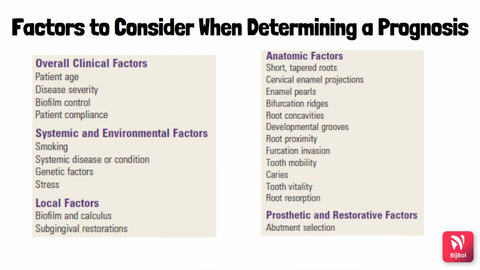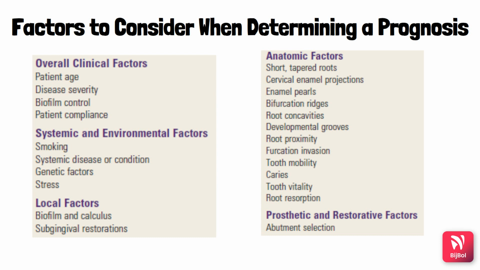So first one is the overall clinical factors. We need to know the patient's age, the disease severity, biofilm control by the patient, and compliance to the treatment. The next one is the systemic and environmental factors: if the patient has a habit of smoking, any systemic disease or condition affecting the outcome of the periodontal therapy, any genetic factors or stress involved. Next, we need to see the local factors, that is biofilm and calculus, and subgingival restorations if any are present.